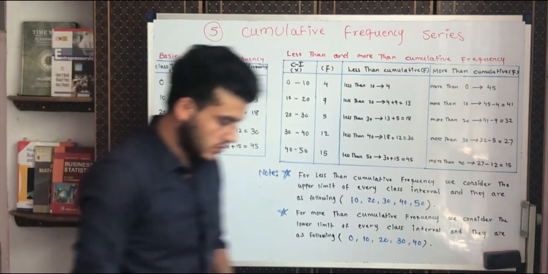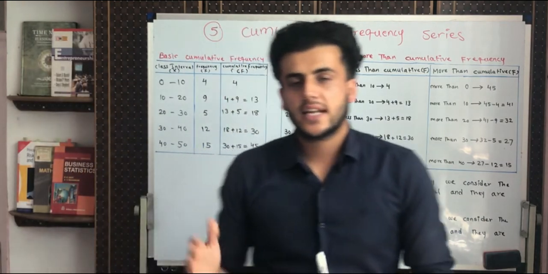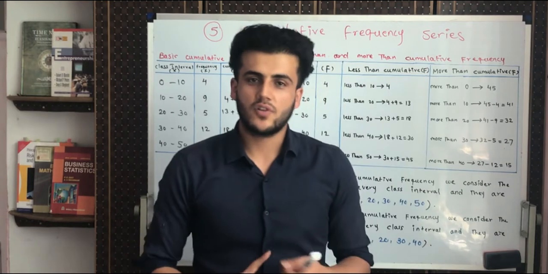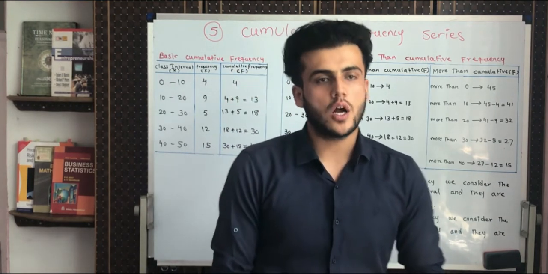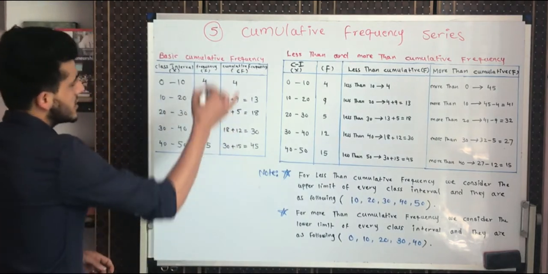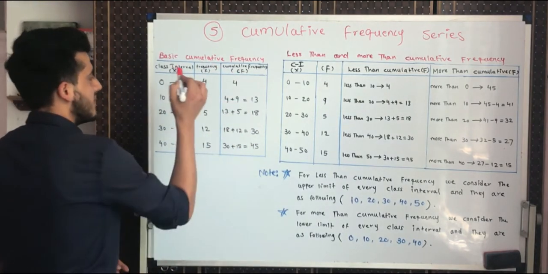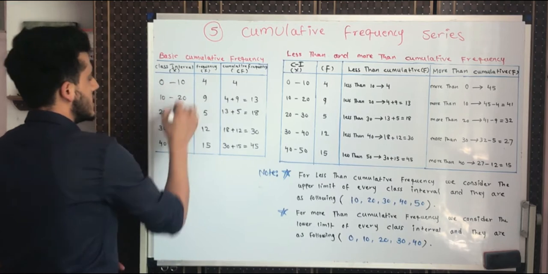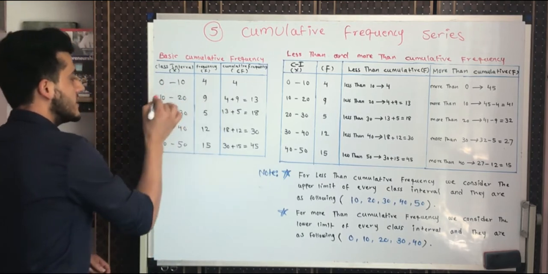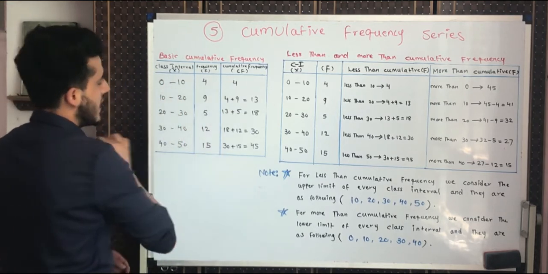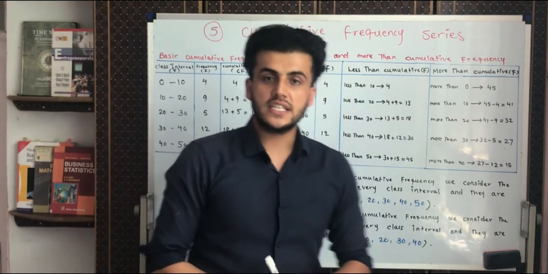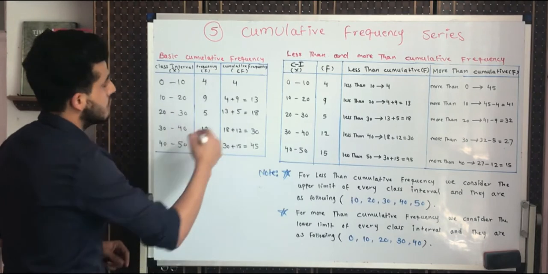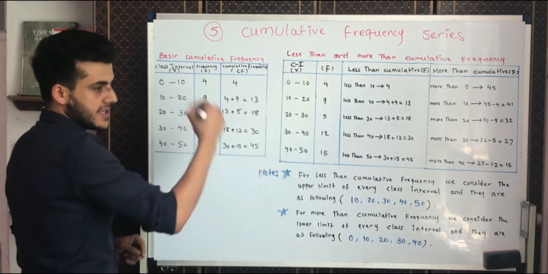We consider these as classes of marks, from 0 marks, the lowest mark, to 50 marks, the highest. And there are many students. We have 4 students between 0 to 10 marks, 9 students between 10 to 20 marks, and it proceeds that way. With cumulative frequency, we accumulate every class interval.